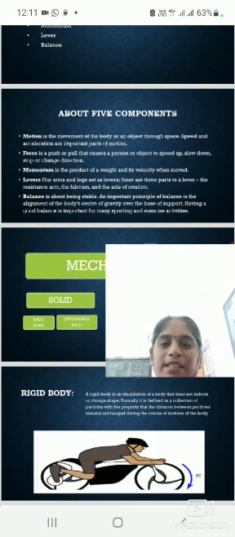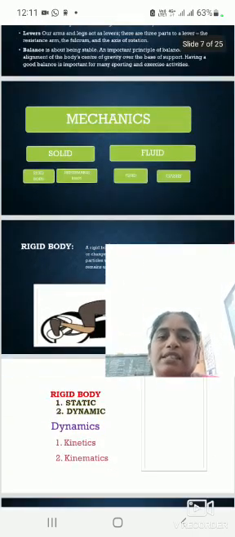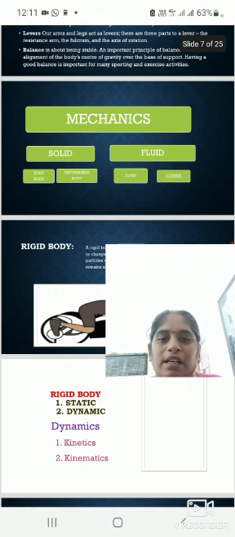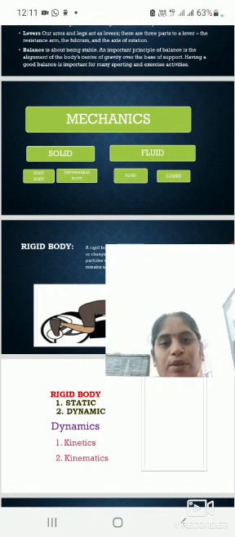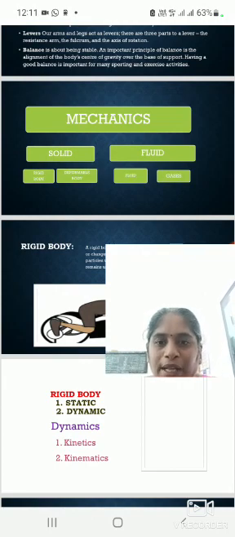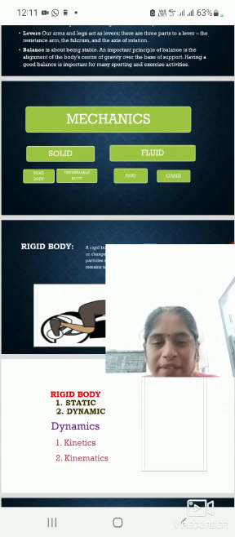The classification of mechanics can be explained by the following. Generally, mechanics is classified into two categories, solids and fluids. Solids are classified into two categories, rigid body and deformable body. In the case of fluids, it is classified into two categories, liquids and gases.